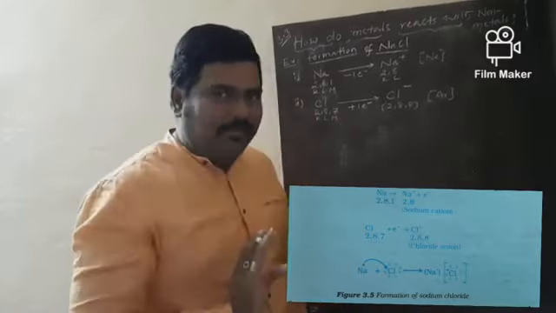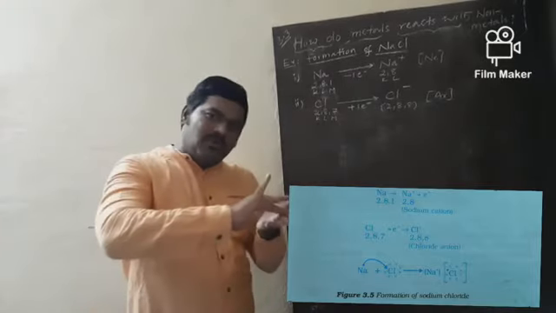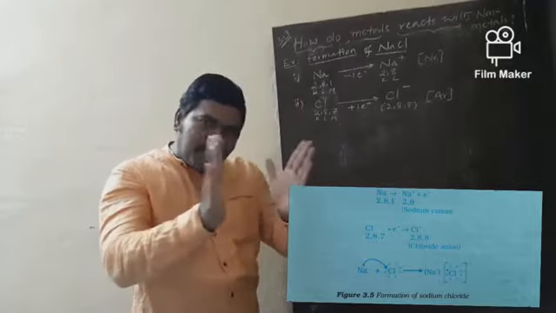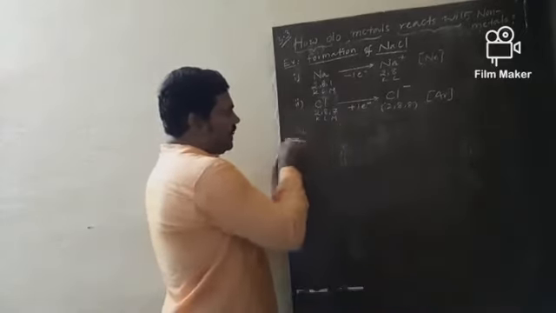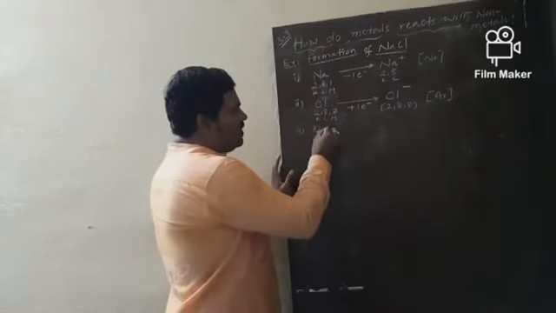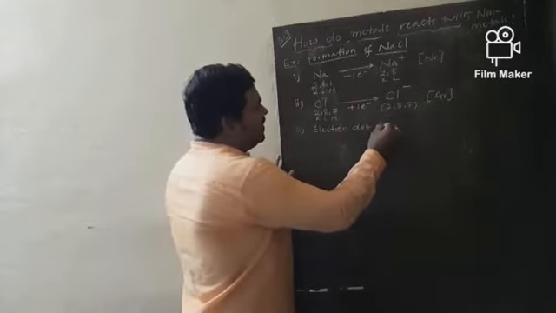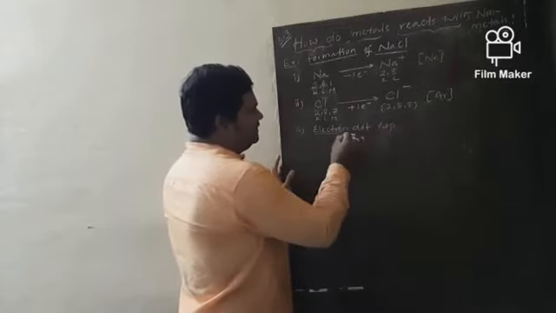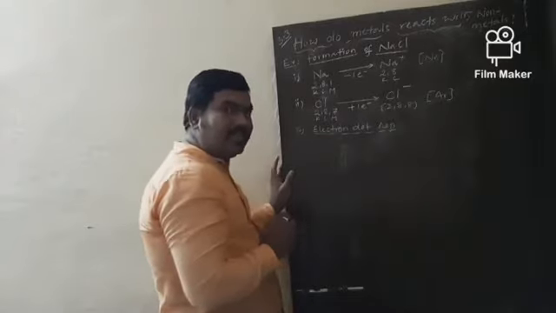This sodium approached chlorine. Both sodium as well as chlorine approached one another like this. So step number 3 is meant for electron dot representation. What is that, my dear? Electron dot representation, invented by G.N. Lewis.